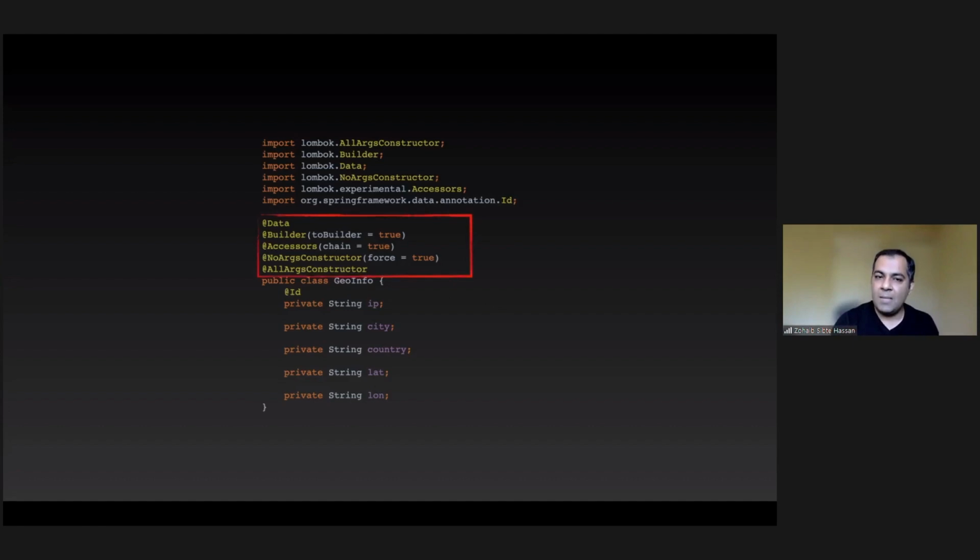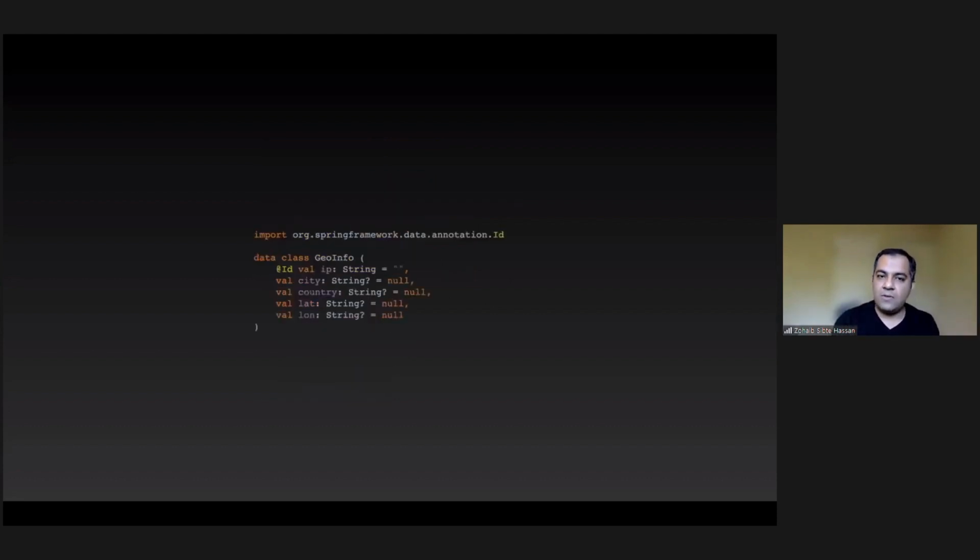And now what I'm going to show you is that there are even conversations and debates around which libraries you use. Over here, I'm using Lombok, pretty standard stuff. Here is the Kotlin version of the same class.